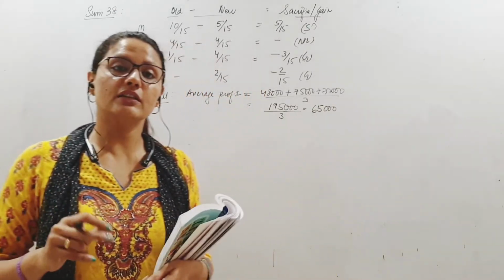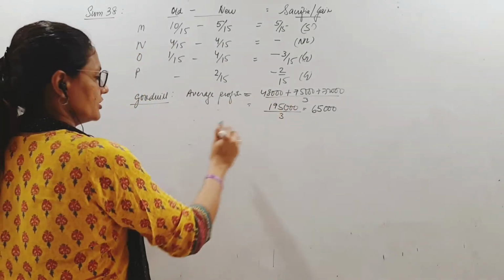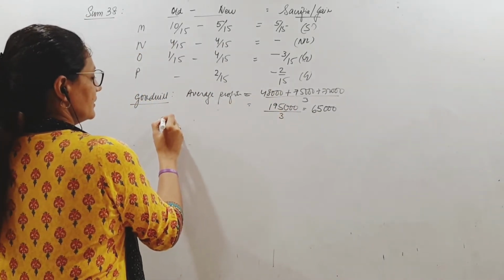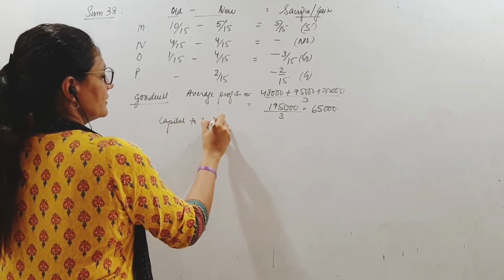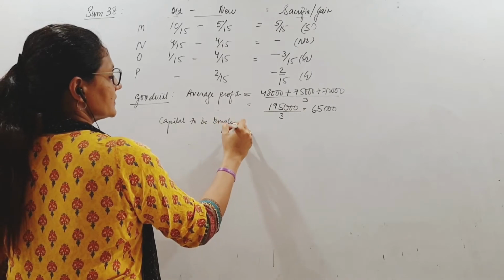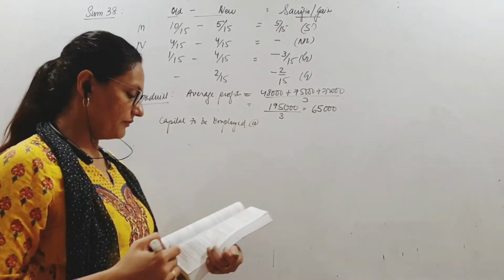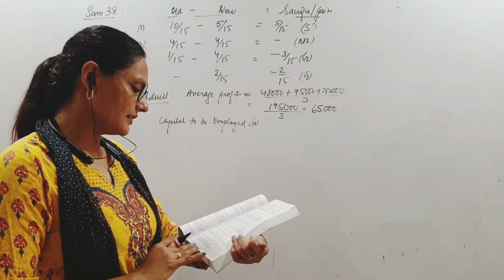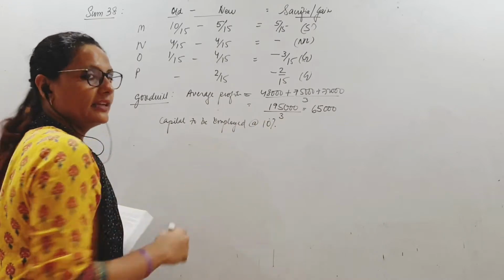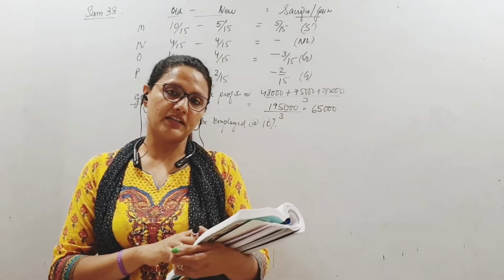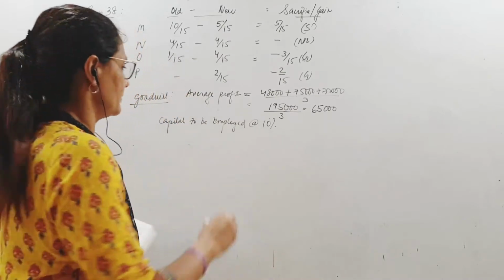You have been told to find out goodwill using the capitalization method. Now let us see the capital to be employed to get this kind of average profit at the normal rate of return, which is 10%. The basis of capitalization is 10% of average profit, meaning the normal rate of return is 10%.